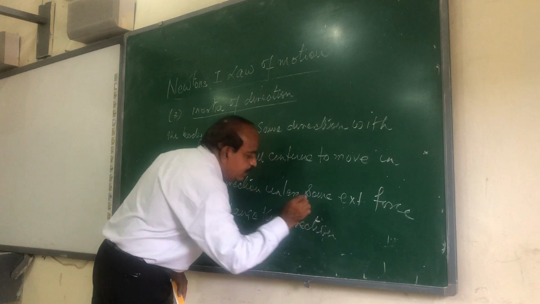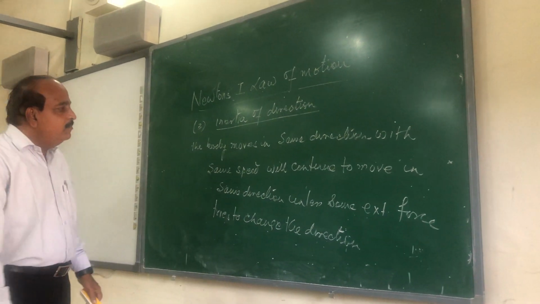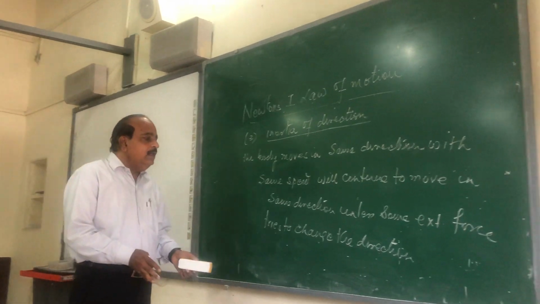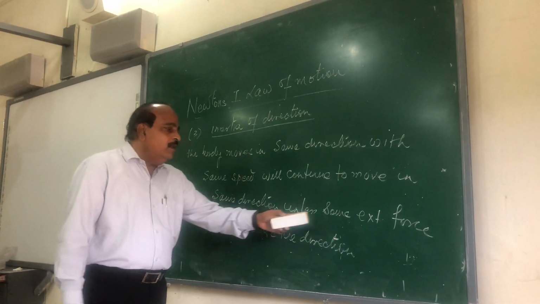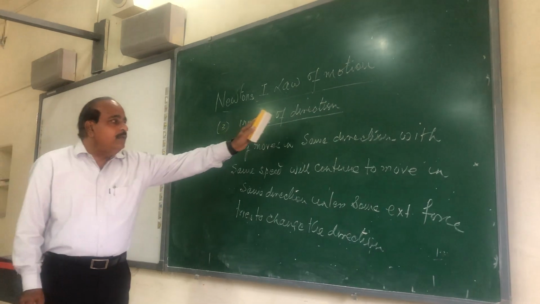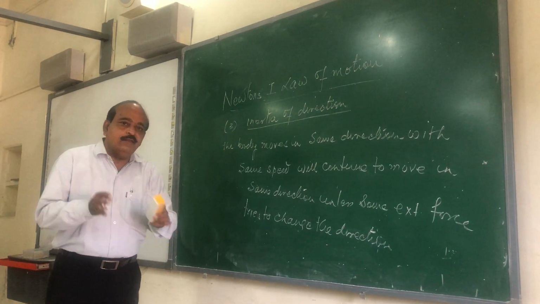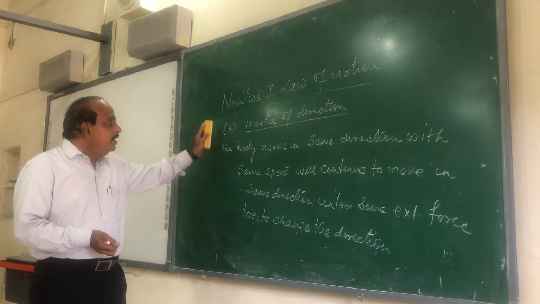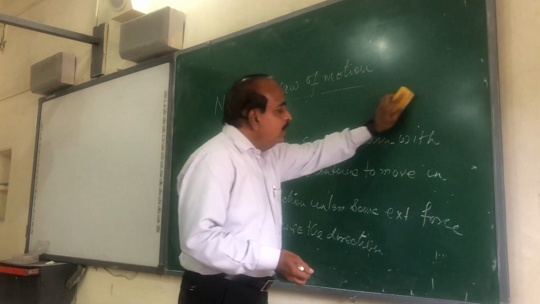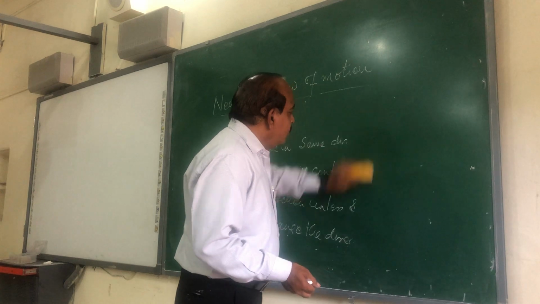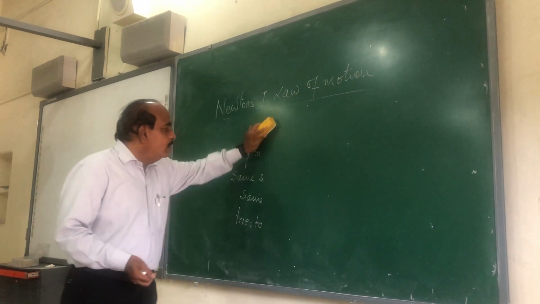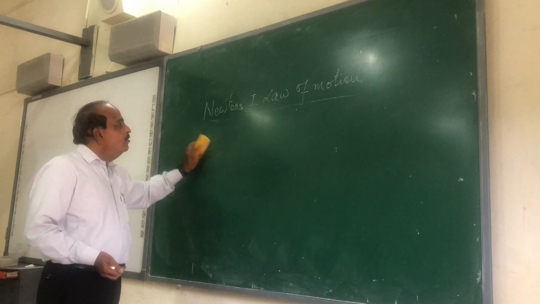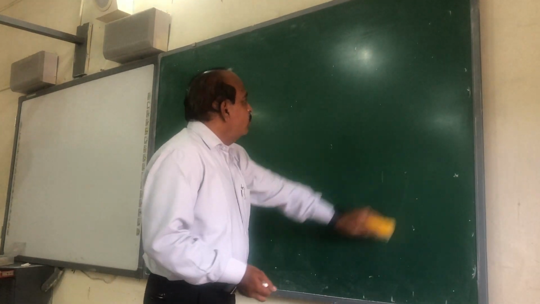So, the law of inertia, Newton's first law, is a very basic fundamental law which says that there is no change in the velocity until or unless some external force is applied. There is no change in the direction of motion until or unless some external force is applied. So, inertia is divided into three basic parts, and you must understand very clearly that inertia directly depends on the mass of the body. The greater the mass, the higher the opposition the body will offer to the same external force.